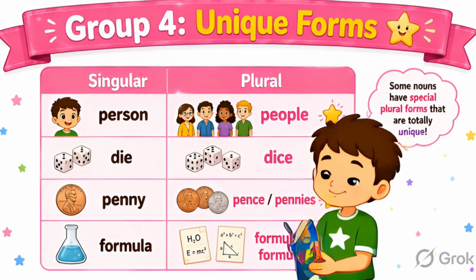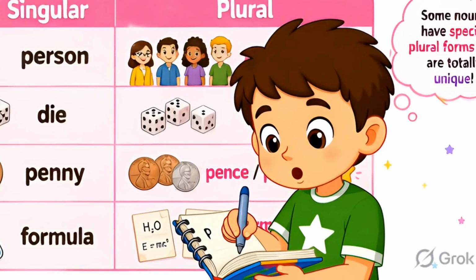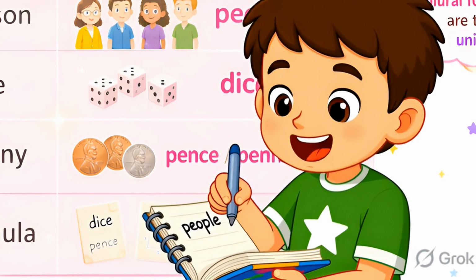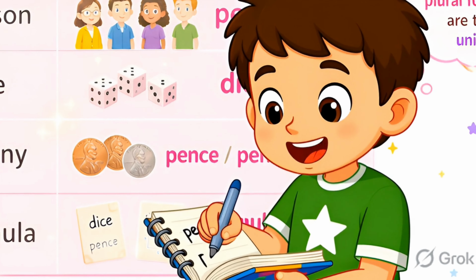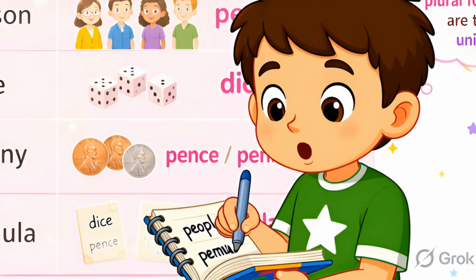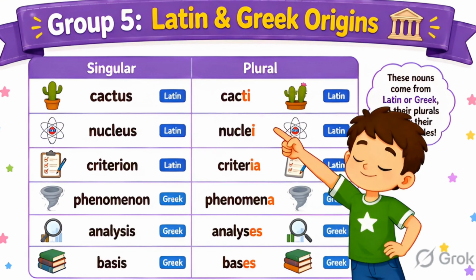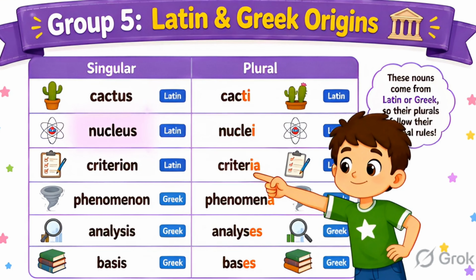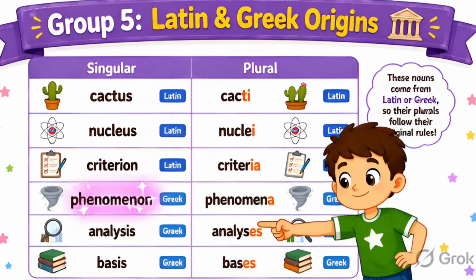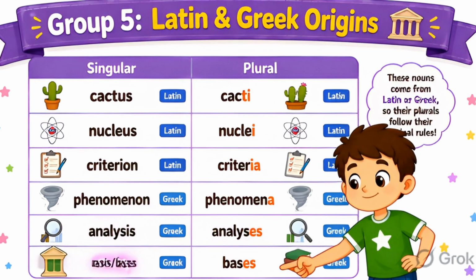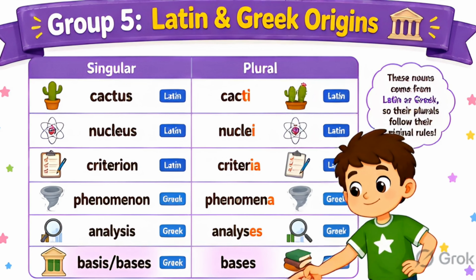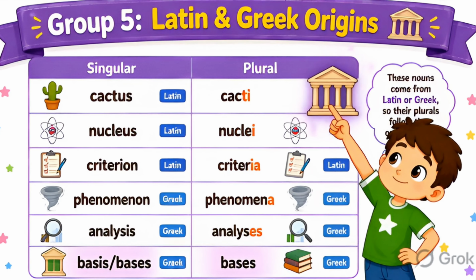Some nouns have completely unique plural forms that don't fit any pattern at all. Person becomes people. Die becomes dice. These you simply have to memorize. English borrowed many words from Latin and Greek and kept their original plural forms. Cactus becomes cacti. Phenomenon becomes phenomena. These appear in academic and scientific writing.